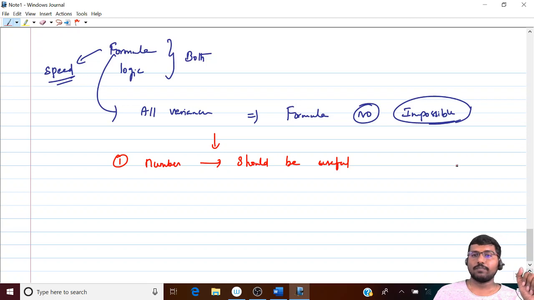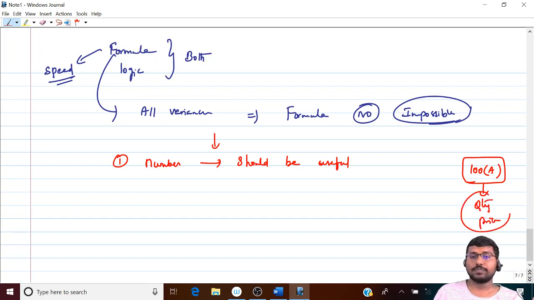For example, let's say there is a variance where price and quantity both have changed, and finally your variance was 100 adverse. Now by looking at this variance, you can easily say that okay, fine, my actual profit has been reduced by 100. Then I'm trying to know, okay, why? Your answer was, sir, it is due to both, because of quantity change as well as price change. Now I'm asking the next question: how much is due to quantity? I don't know, sir. How much is due to price? I don't know, sir.